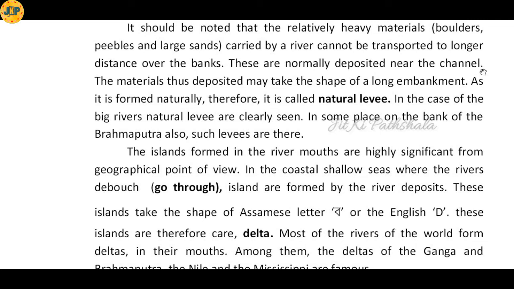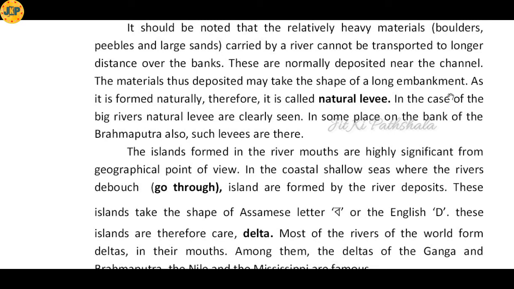The materials thus deposited may take the shape of a long embankment, and the materials here means the boulders, pebbles and large sands which cannot be carried by the river water to a longer distance. They get deposited on the two sides of a river bank, which looks like a long embankment.